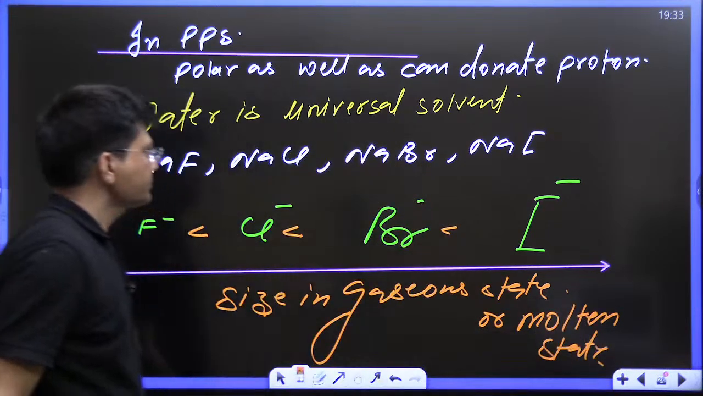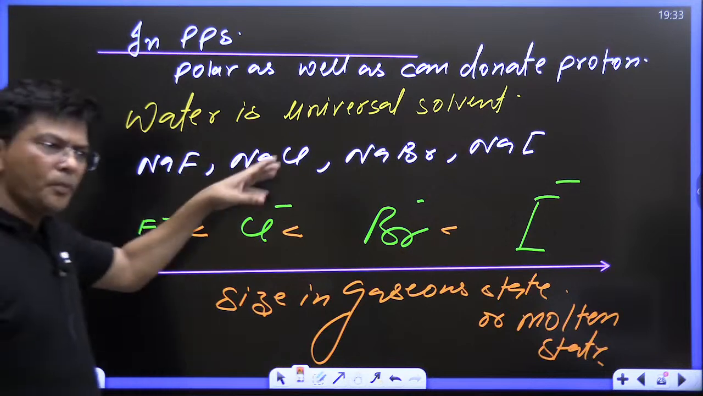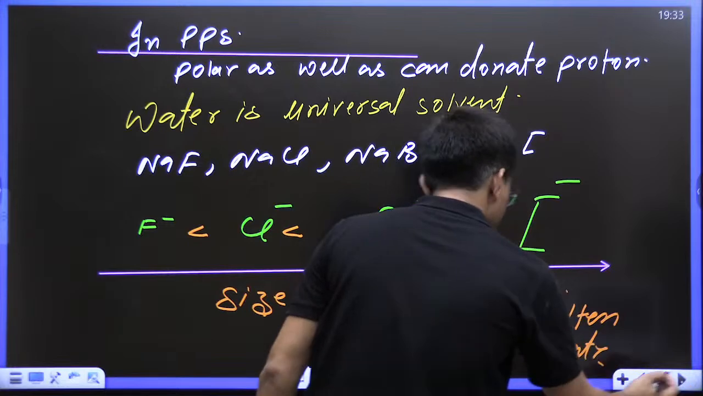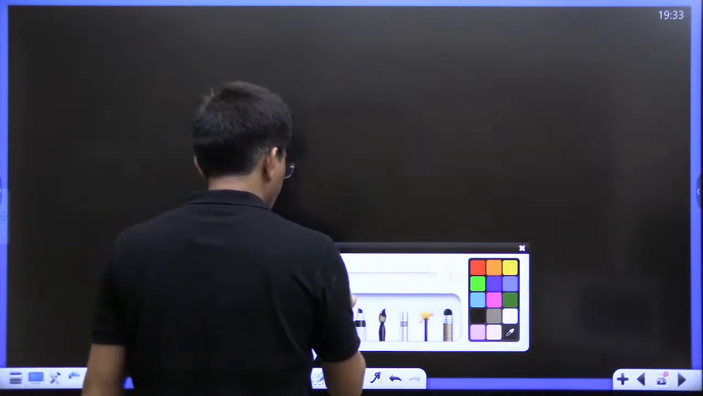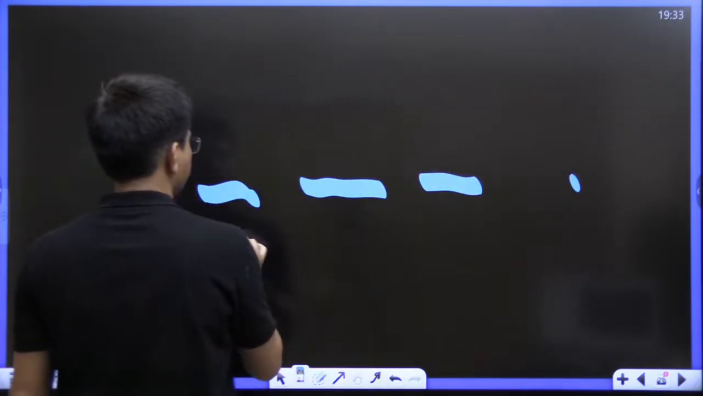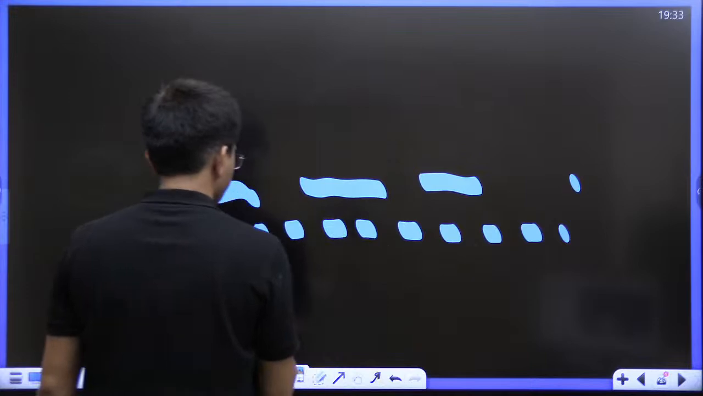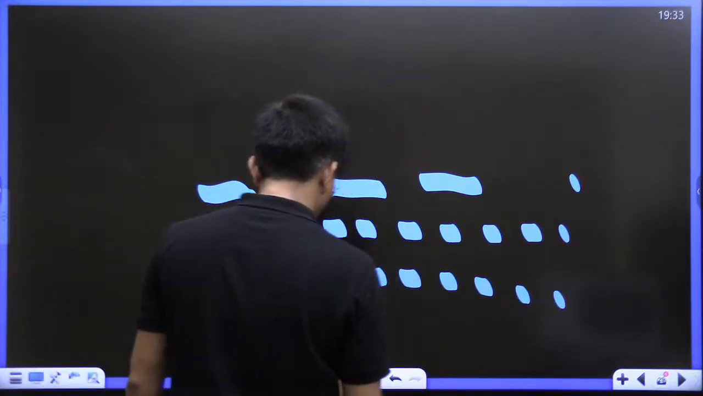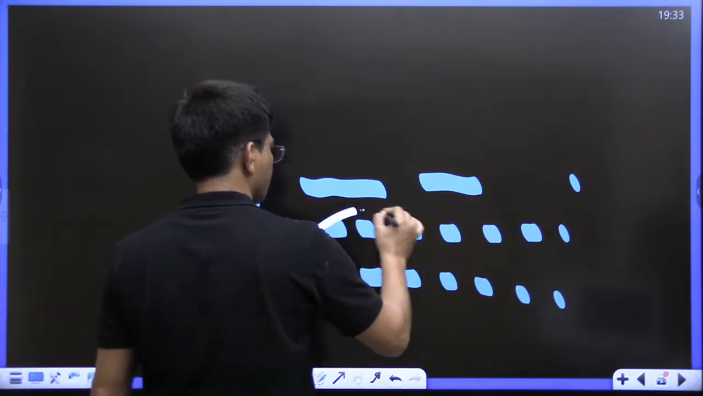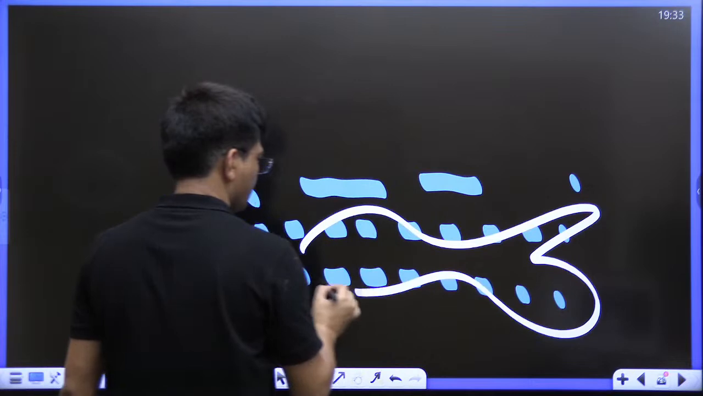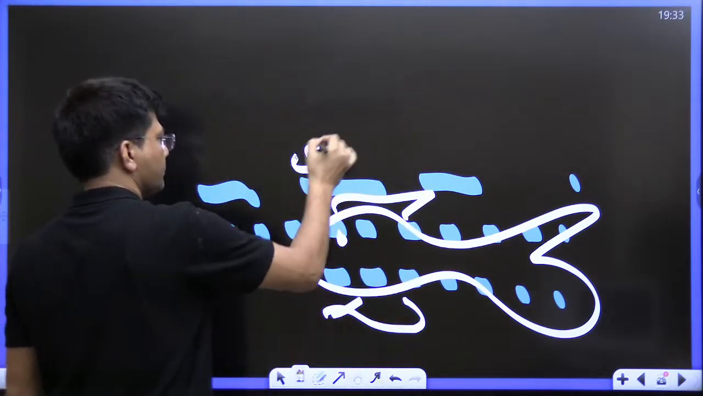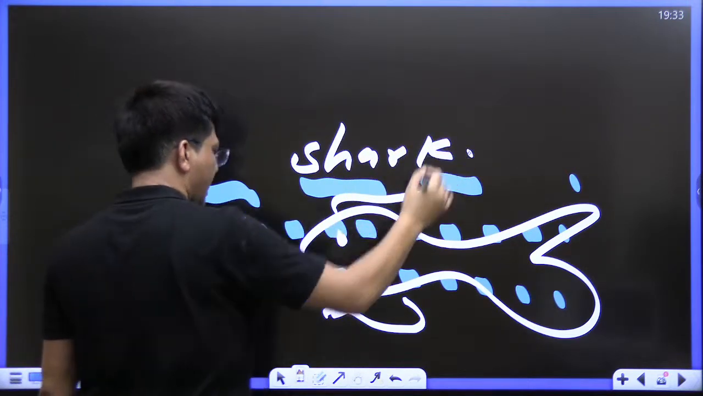Now kids, before moving ahead, let me know one thing. I am going to give you one puzzle. You have to answer it, kids. There is one shark. You know shark? And here is Ramu.